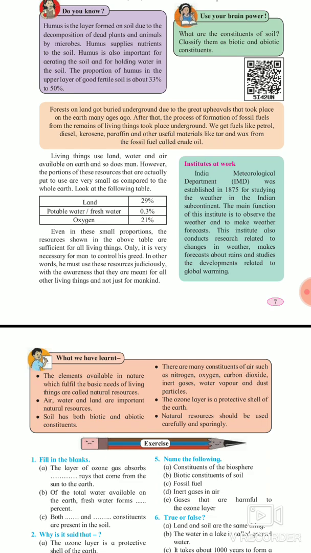We are becoming very selfish day by day. We are only thinking about ourselves. We are not thinking about animals and plants. So we have to think about that. These three resources are important for the growth of plants and animals, and plants and animals are also important for the growth of man. So we have to understand this.